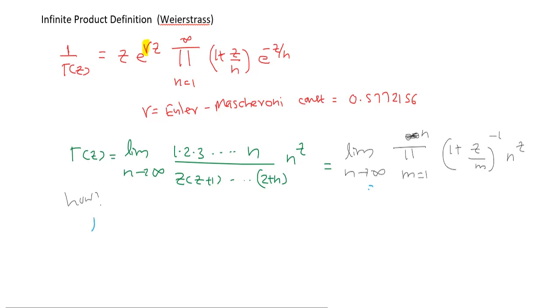So the term is limit n tends to infinity 1 by z, product m is equal to 1 to n of (1 plus z by m) raised to minus 1.